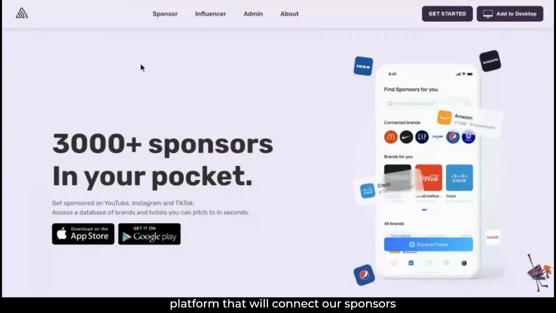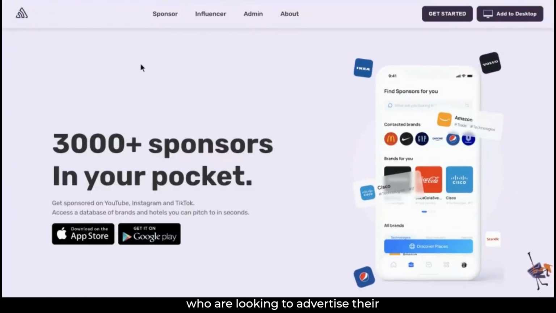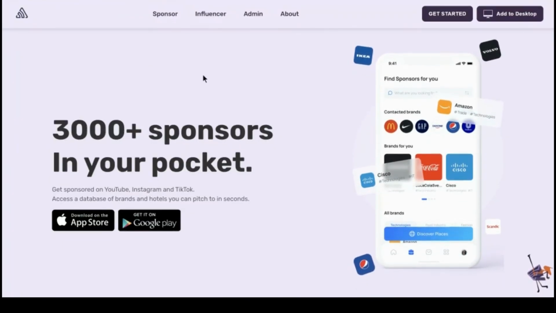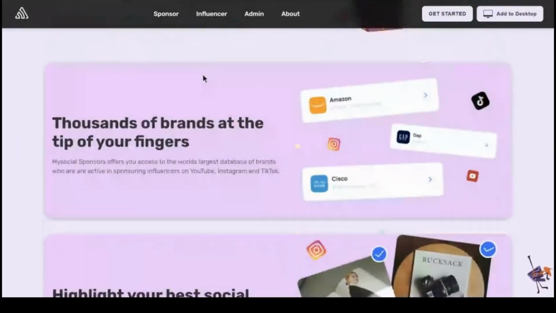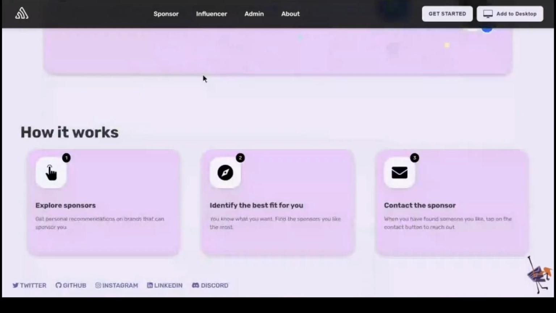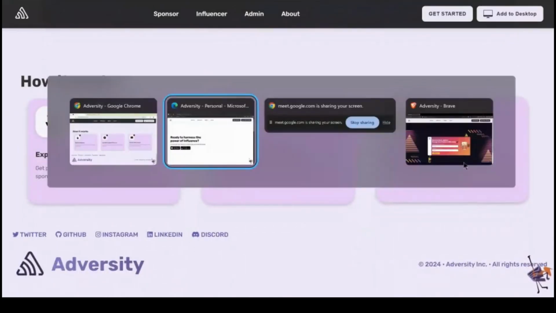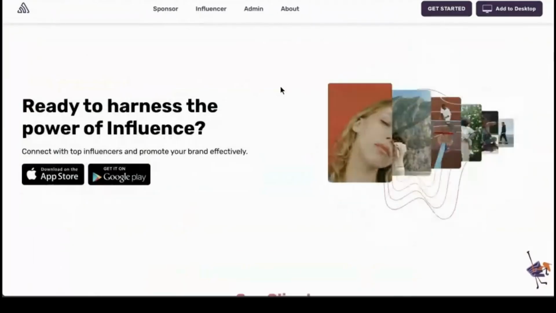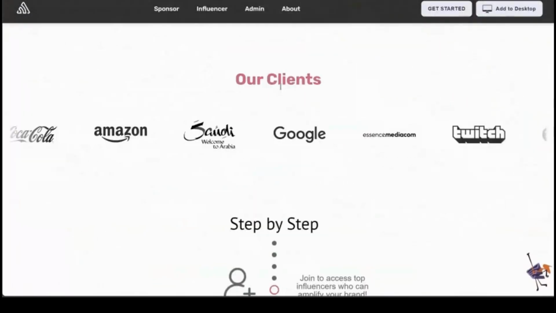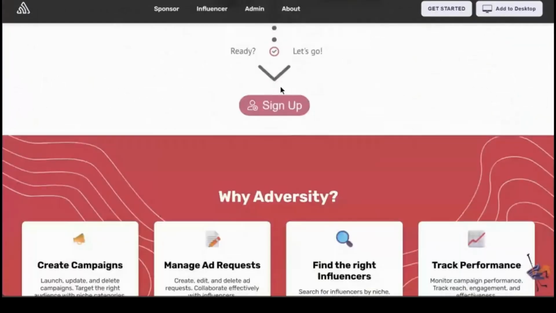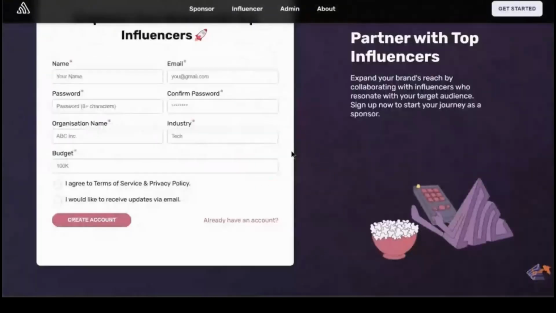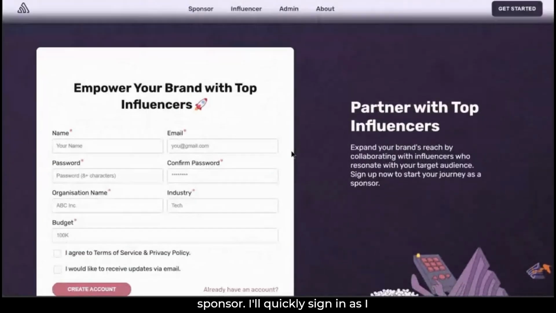It is a streamlined platform that will connect sponsors who are looking to advertise their product or services to influencers who are willing to gain monetary benefits. This is the landing page for influencer. This is the sponsors page. This is the registration page for a sponsor.